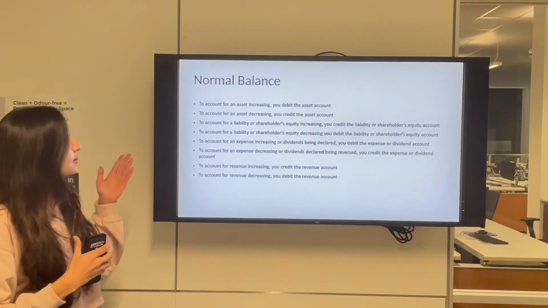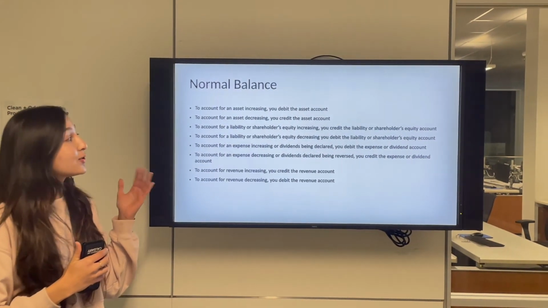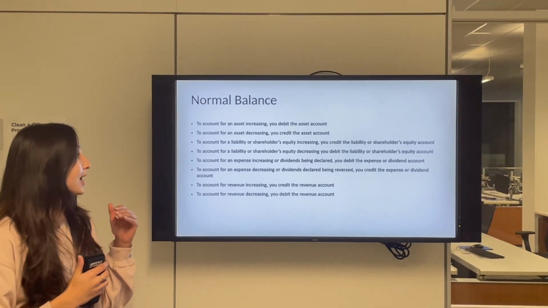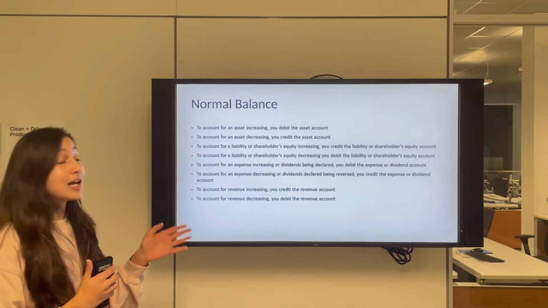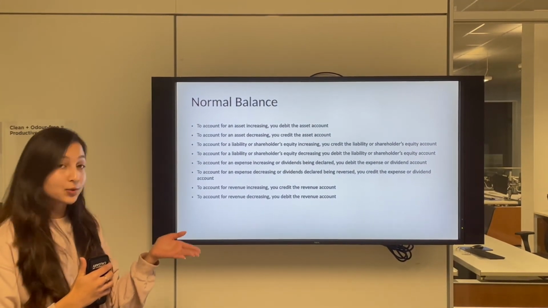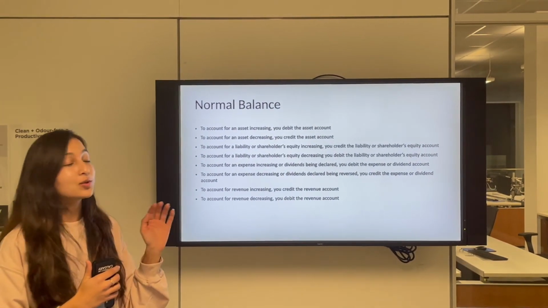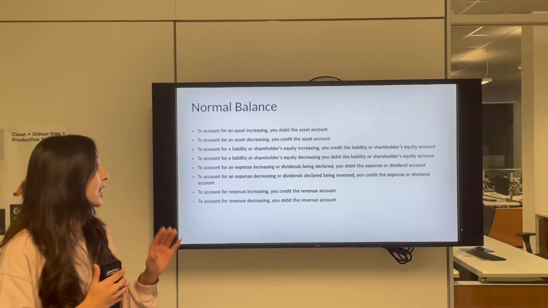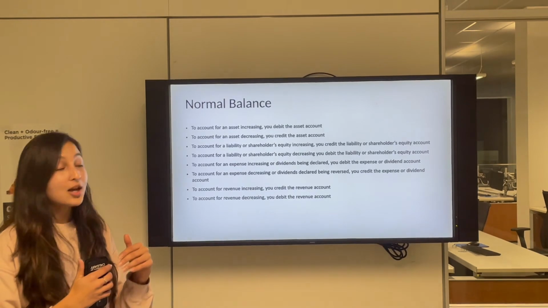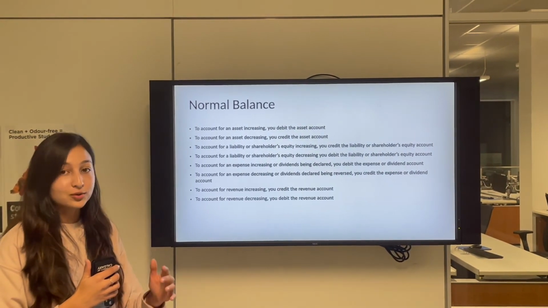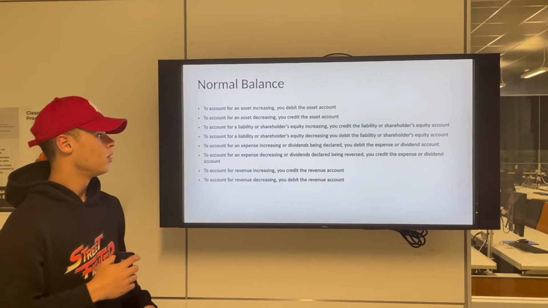So normal balance: to account for an asset increasing, you debit the asset account. To account for an asset decreasing, you credit the asset account. To account for a liability or shareholders' equity increasing, you credit the liability or shareholders' equity account. And to account for a liability or shareholders' equity decreasing, you debit the liability or shareholders' equity account.